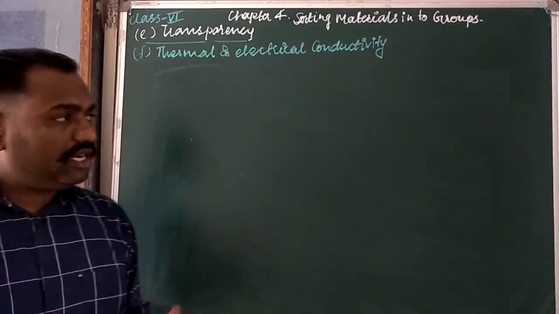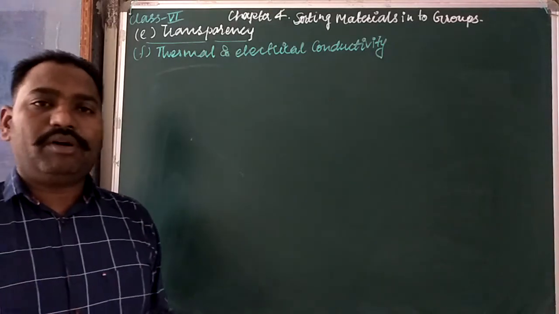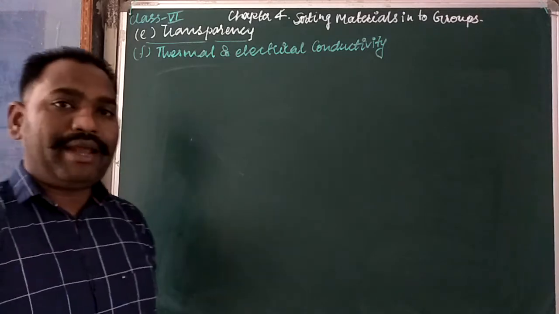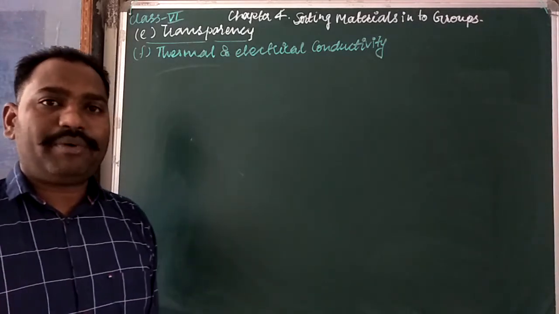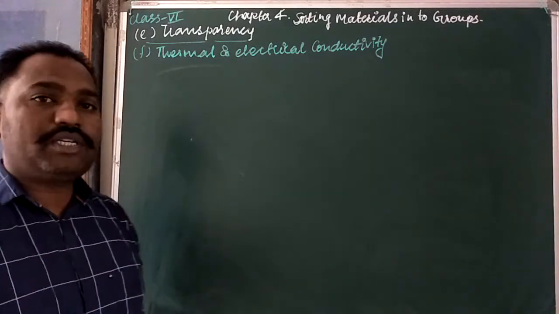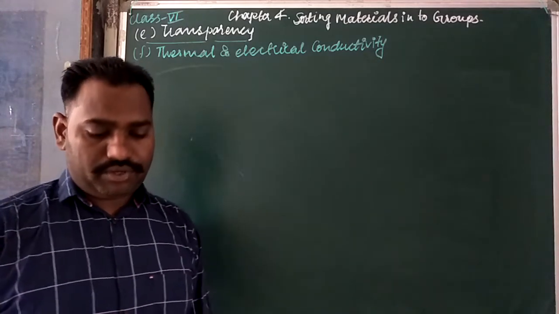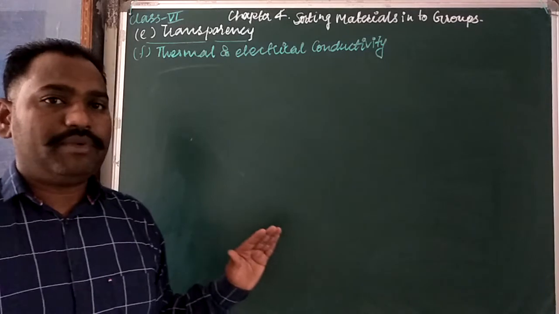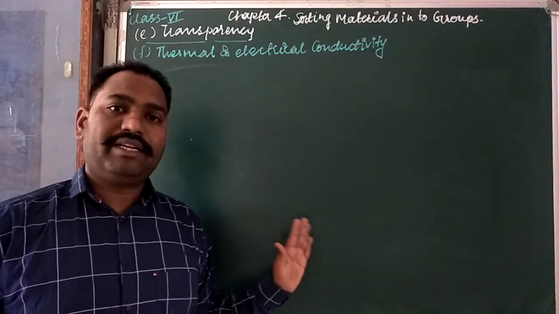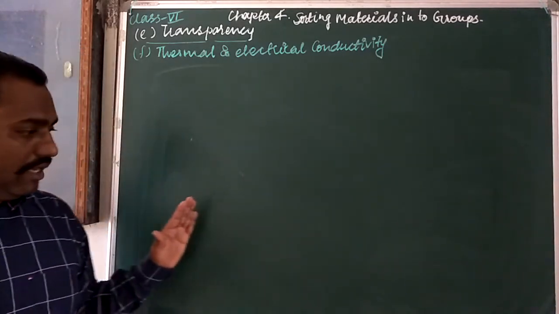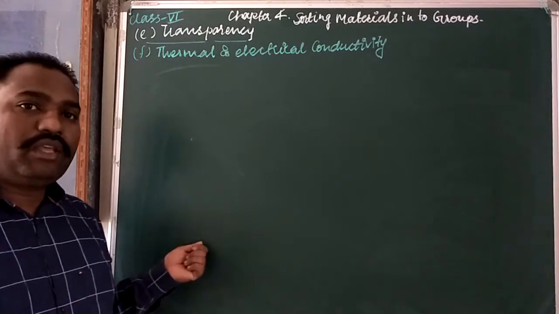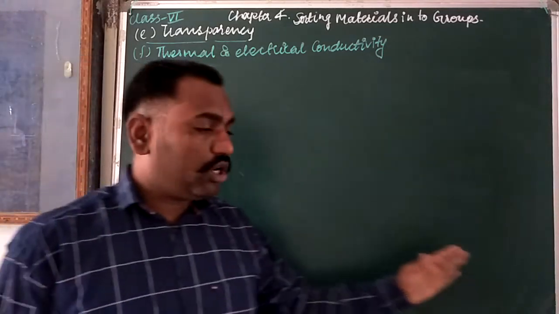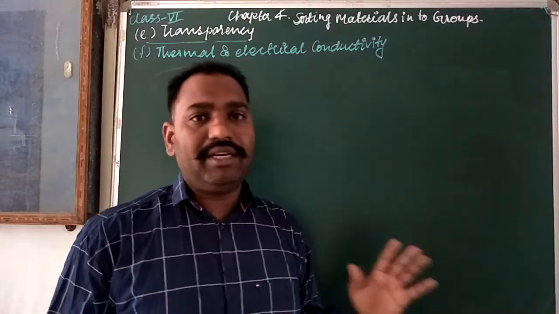Generally, metal items like aluminum, iron, silver, gold have metallic properties, and these metal surfaces are good conductors of heat and electricity. Because conduction is possible, electrical conduction and heat conduction are both possible. It means in these metals, when we give heat to one corner, the other corner automatically gets heated after some time.